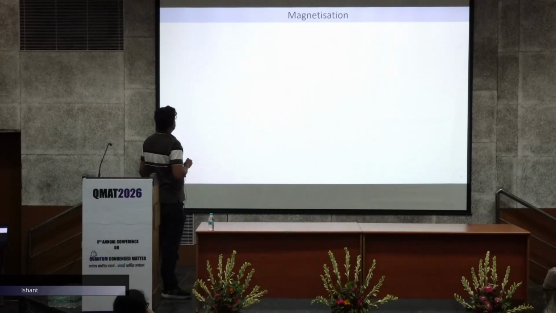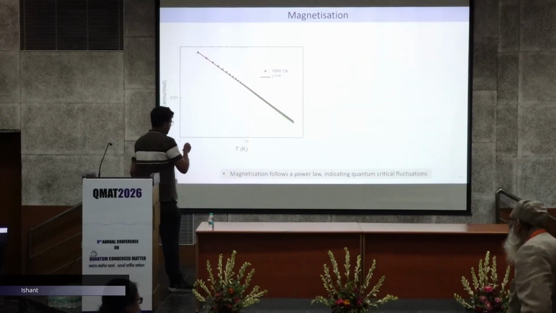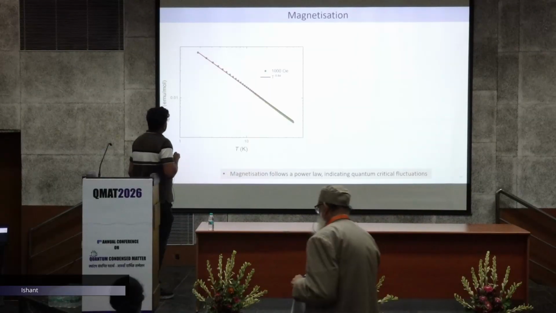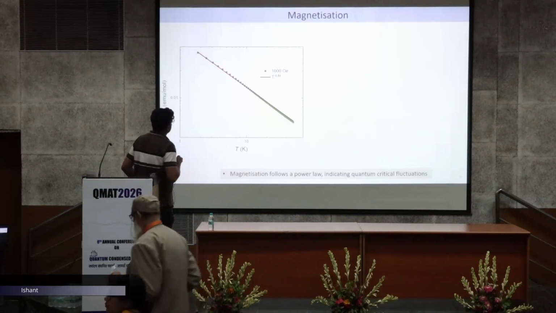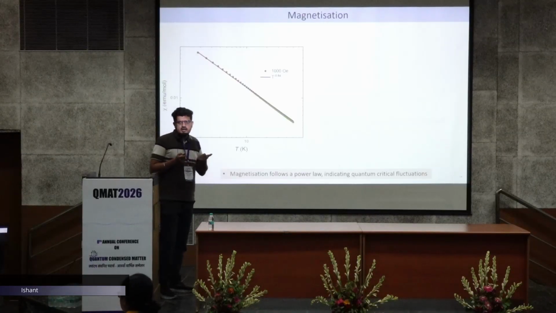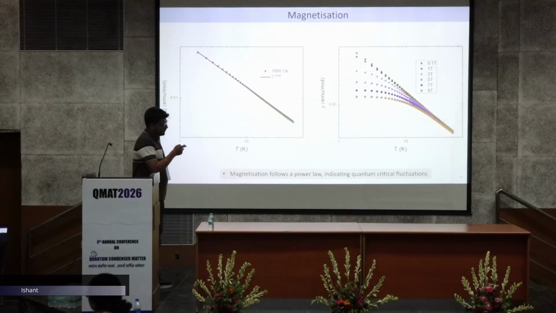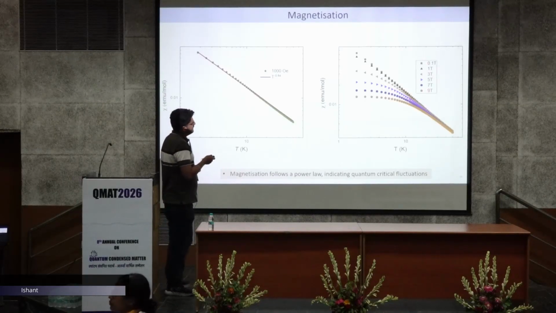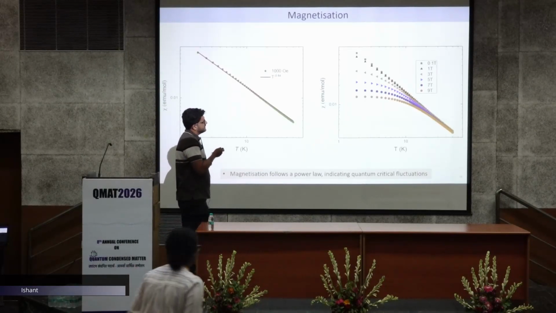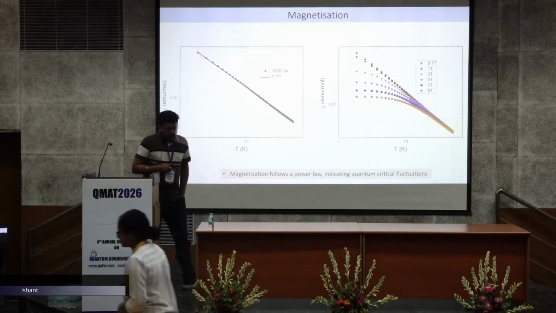Okay, so also we have plotted chi as a function of temperature. Here you can see it shows power law like behavior. So this indicates the system is in the quantum critical region, and we also measured chi in different fields. If we increase the field, the magnetization is suppressed.